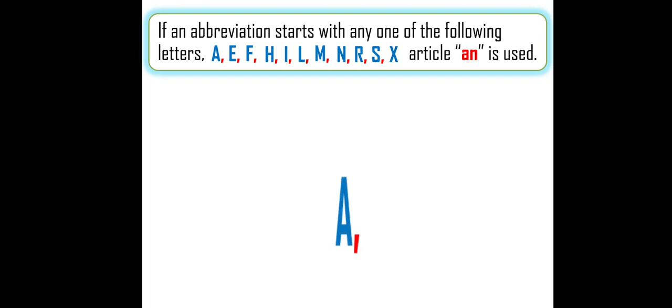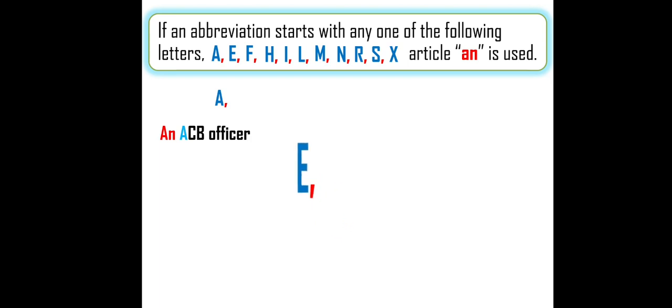First letter A. If an abbreviation starts with A, the article an is used. Example, an ACB officer. ACB, Anti-Corruption Bureau. It is a short form, so it is an abbreviation. Don't worry about officer. Officer is not written in capital letters. Our intention is only the abbreviation. ACB started with the letter A, so an is used: an ACB officer.